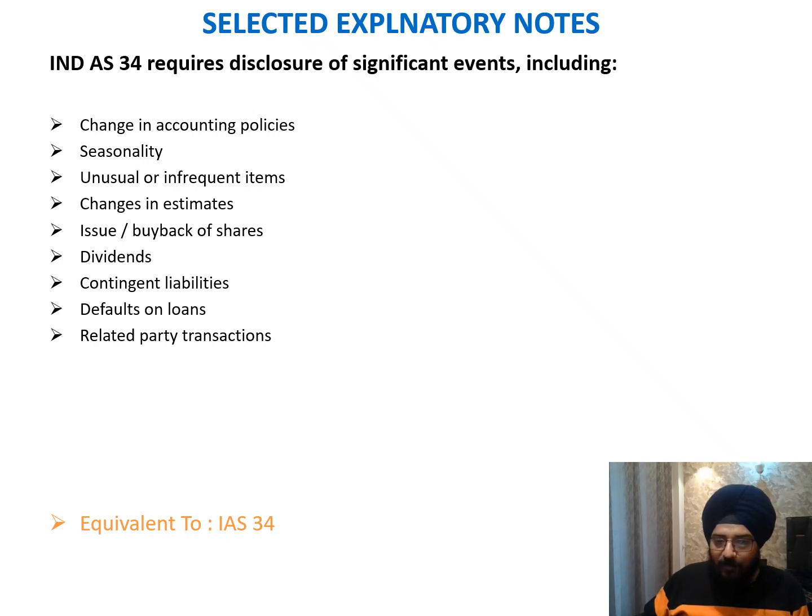Now we'll talk about the selected explanatory notes that are required to be disclosed with respect to interim financial reporting. These are change in accounting policy, seasonality, unusual or infrequent items, changes in estimates, issue and buyback of shares, dividends, contingent liabilities, defaults, and related party transactions. All these are the selected explanatory notes required to be disclosed as part of interim financial reporting, so that the user of the financial statements can do their assessment as per the information provided. We'll move to the next slide.